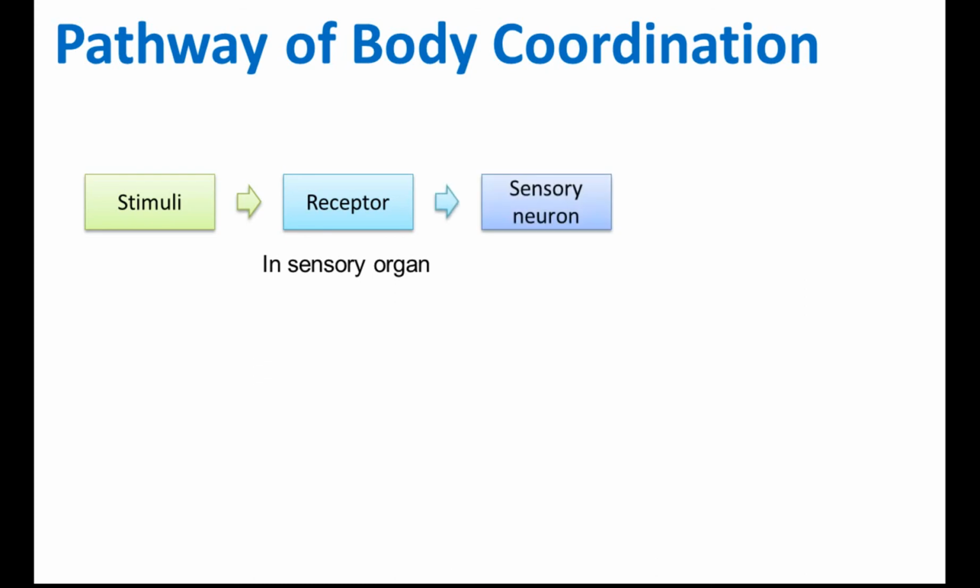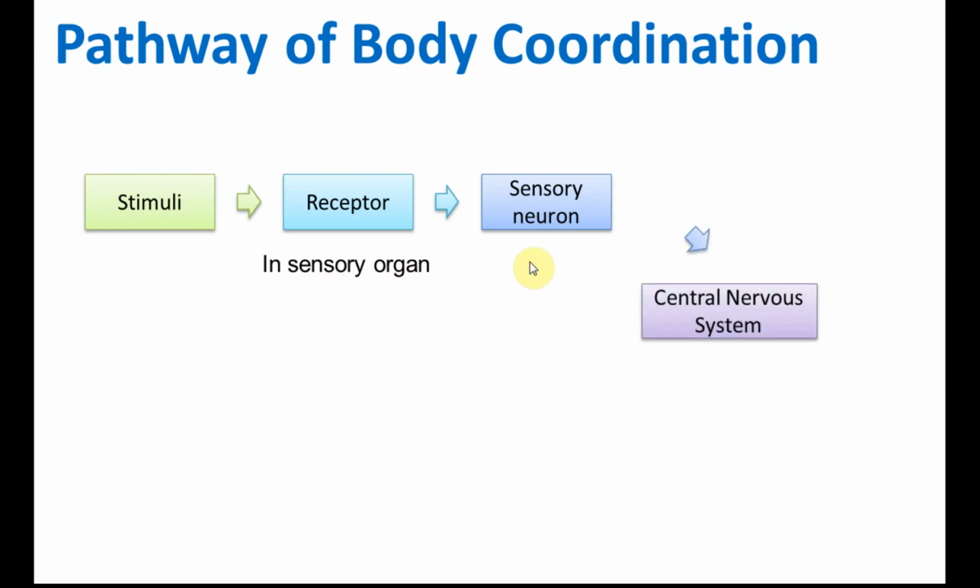Okay, these are the stimuli. So the stimuli stimulate the receptor, the sensory organs, and the sensory organs will generate impulse. So the impulse is then transmitted from the sensory organ to the central nervous system through the sensory neuron,